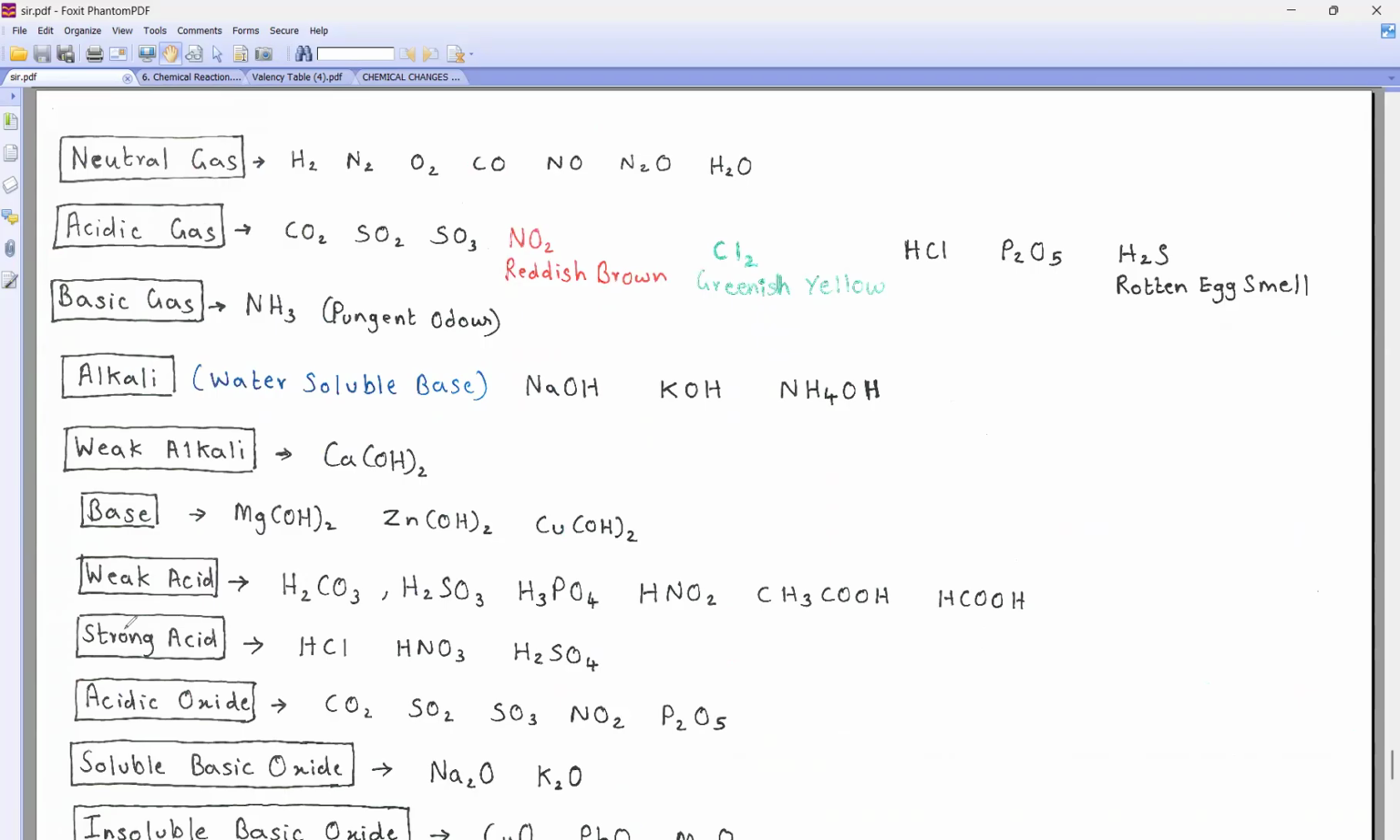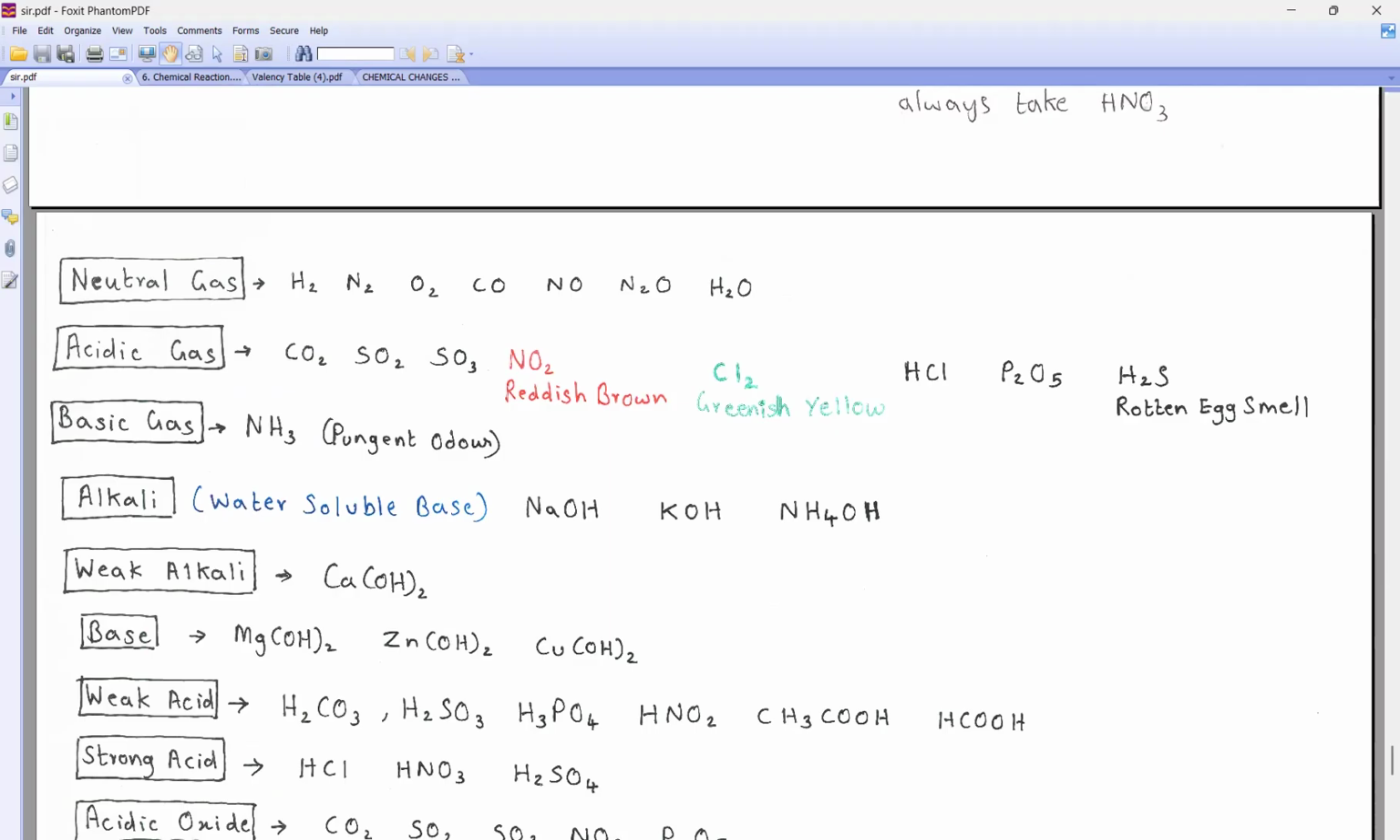Now, what are these few basic things which you should know, beta? In the exam, what all questions will they ask? They will ask you which are the neutral gases, acidic gas, basic gas, amphoteric oxide, all those types of things. So you should remember these first. Now, how to decide the nature of a gas? Let me tell you the first thing, beta.